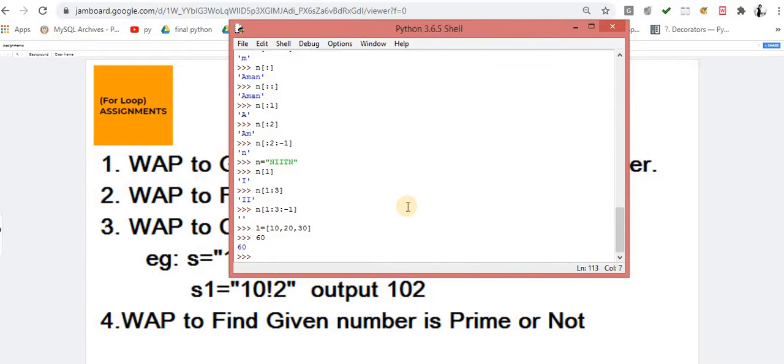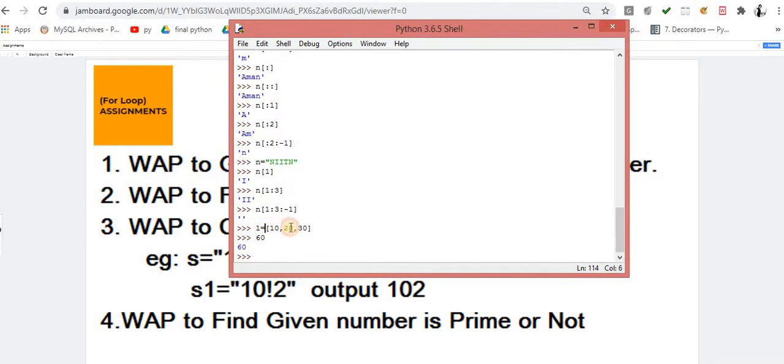I go to an online shopping website and buy some products. This is my first product, this is my second product, this is my third product. At the end of the day, at the billing counter, you get the final bill, that is 60 rupees. Let's suppose this product is 10 rupees, next is 20 rupees, and the last one is 30 rupees. So at the end you have to pay 60 rupees.